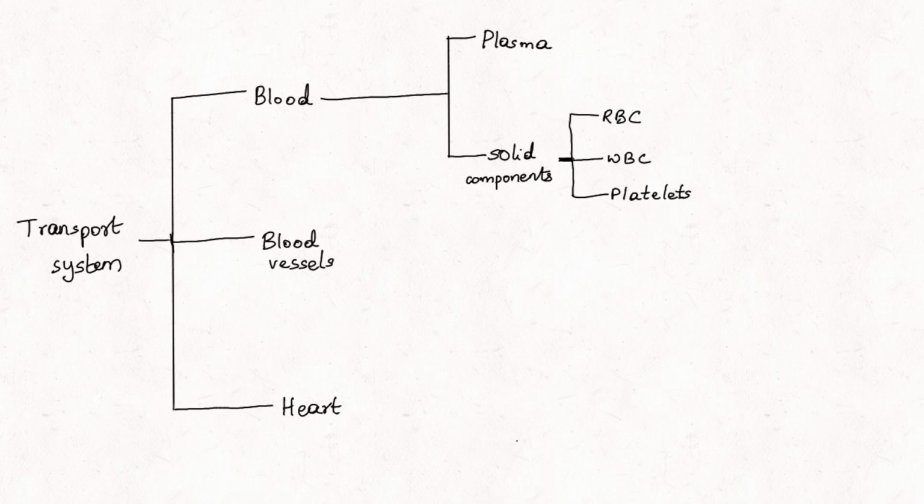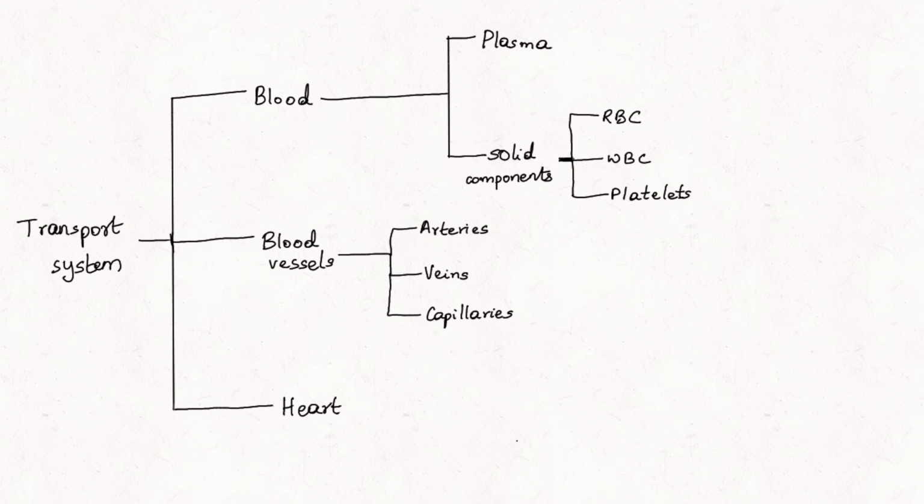The second major component of the transport system is the blood vessels. For the flow of blood, we have three types of blood vessels in the body. The three types are arteries, veins, and the capillaries.